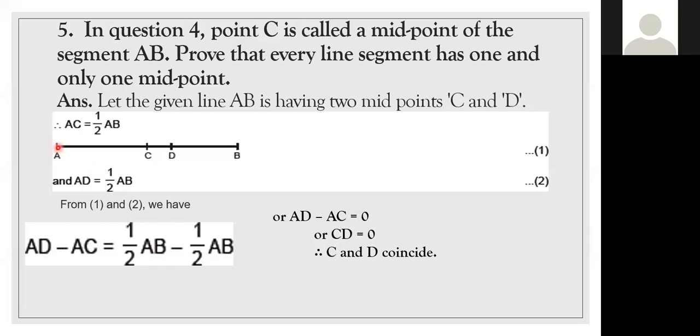AD is the complete line from A to D. If I take out the line segment AC, only CD remains. AD minus AC is CD, which is also 0, therefore both C and D coincide each other. So every line segment has one and only one midpoint. Am I clear to everyone?